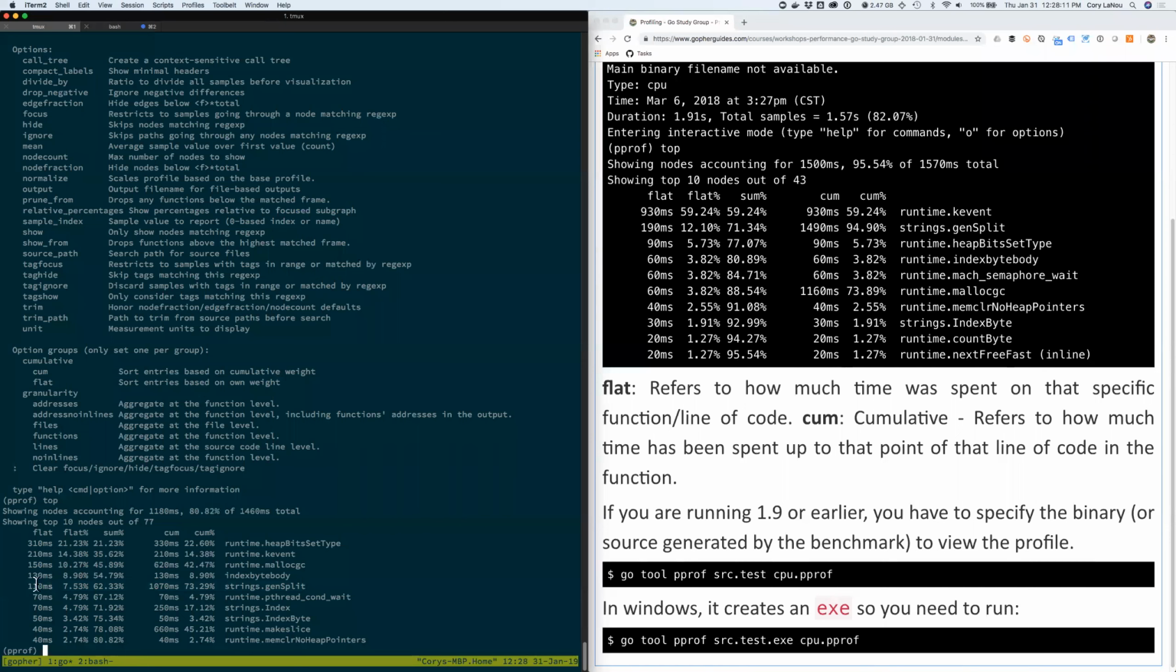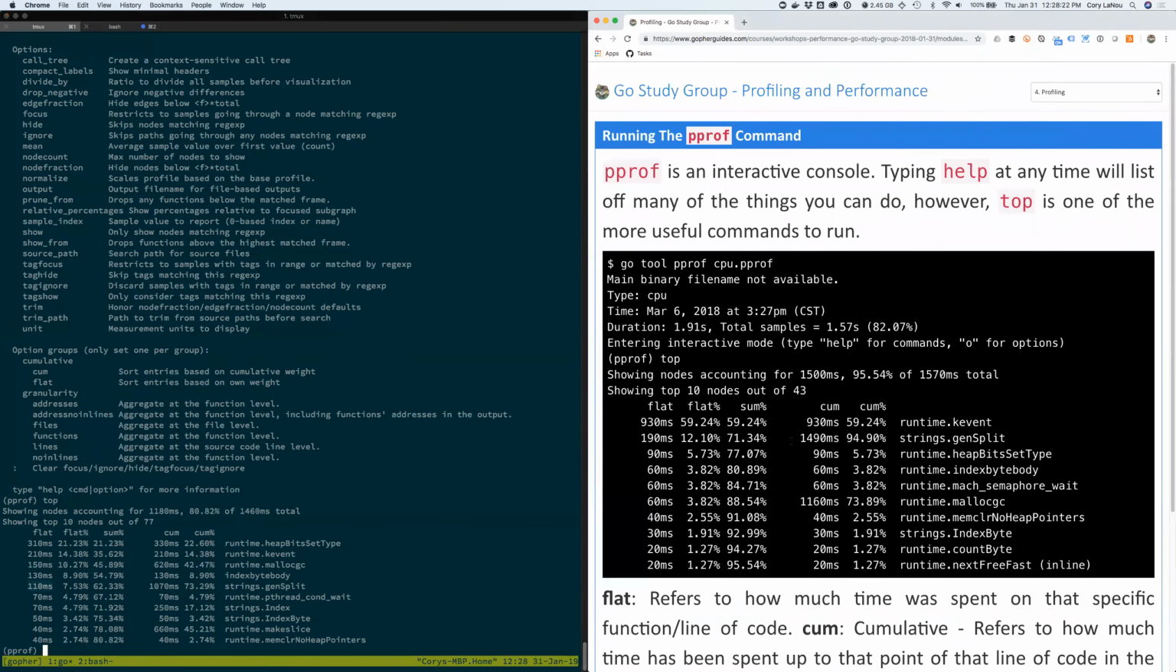Typically I'm looking at this number right here, flat. And if I see big spikes in there, that gives me an idea that's where CPU work is being spent. And that's typically where I'll tend to focus. If I look at top and I see the first time I'm looking.